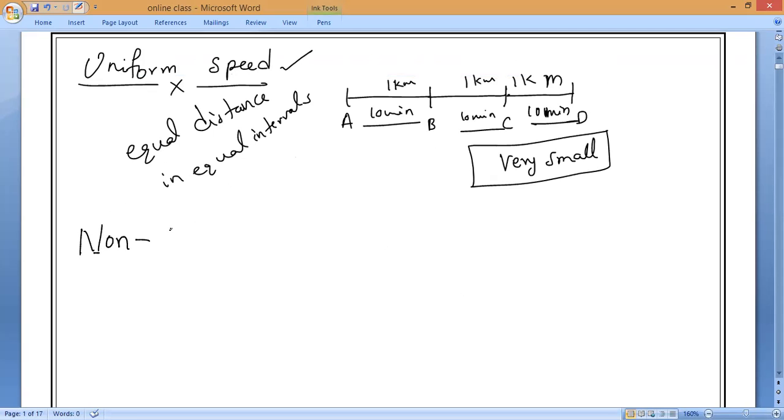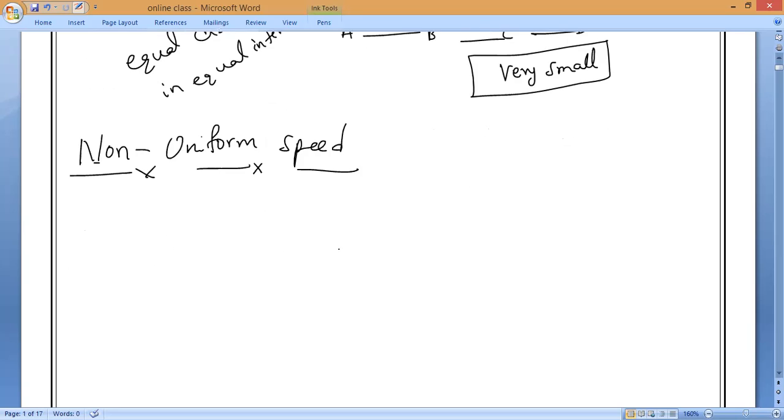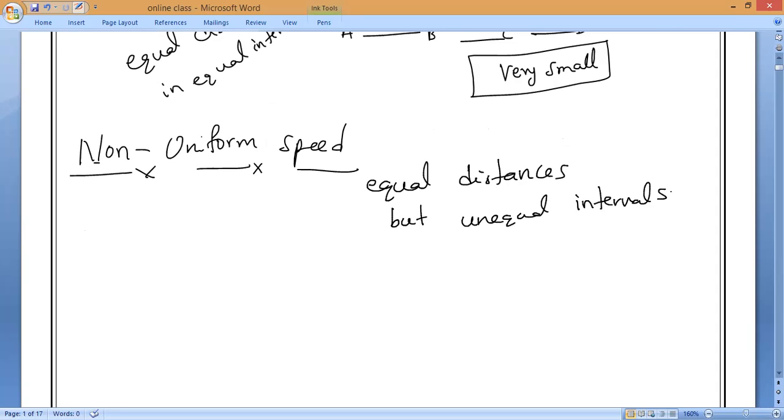What is the non-uniform speed definition? It may be equal distances, but unequal intervals of time. You understand? Unequal intervals of time.